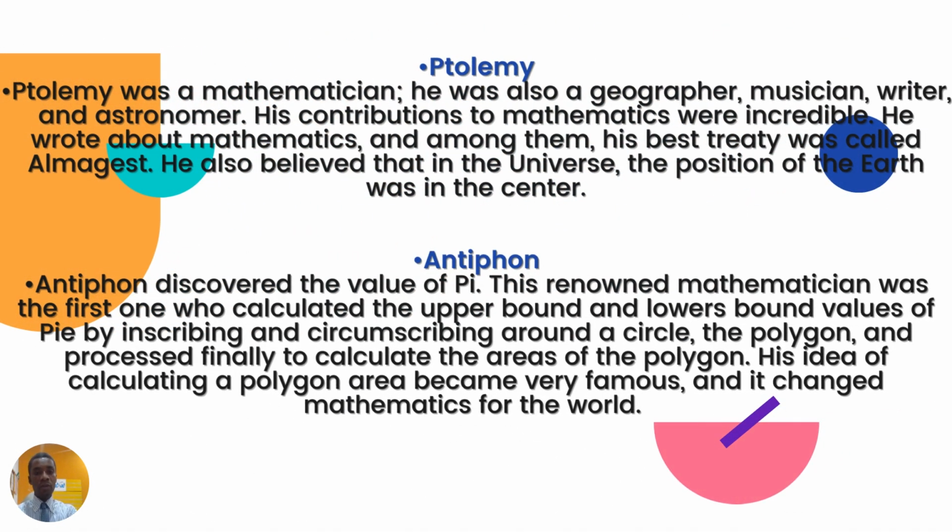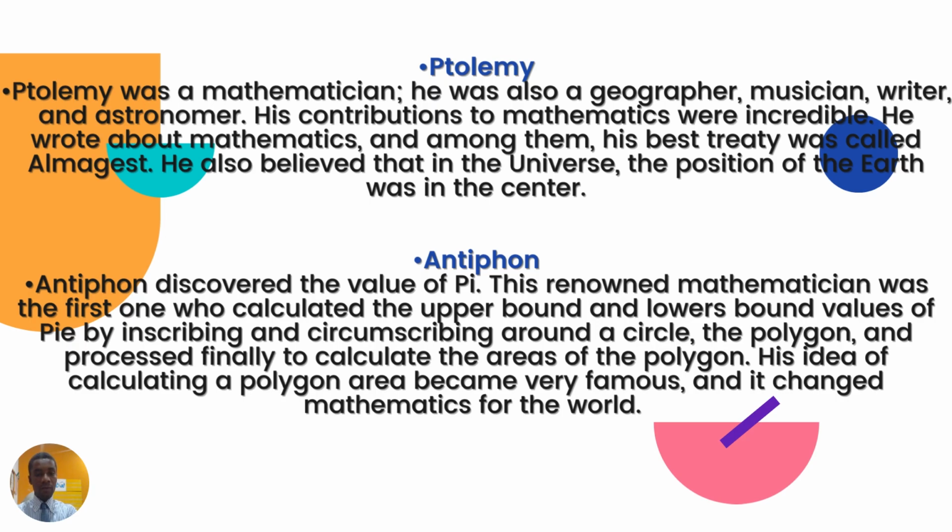Ptolemy. Ptolemy was a mathematician. He was also a geographer, musician, writer, and astronomer. His contributions to mathematics were incredible. He wrote about mathematics, and among them his best treatise was called Almagest. He also believed that in the universe the position of the earth was in the center.